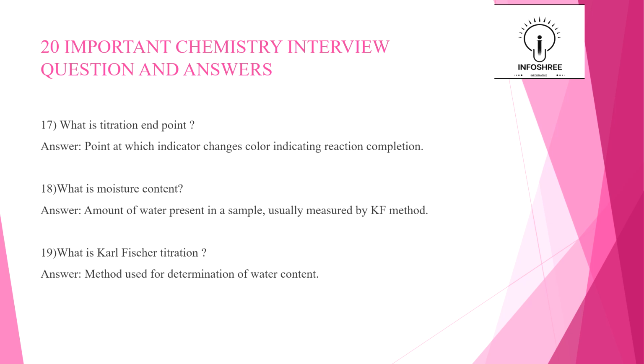It is usually measured by the KF method. Here KF method means, the 19th question continues that. What is Karl Fischer titration? Karl Fischer titration is a method used for the determination of water content. Here they ask what is KF titration, or how to measure the moisture content. So the answer is Karl Fischer titration is a method used for determination of water content.